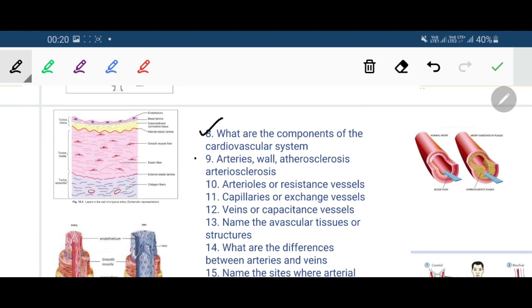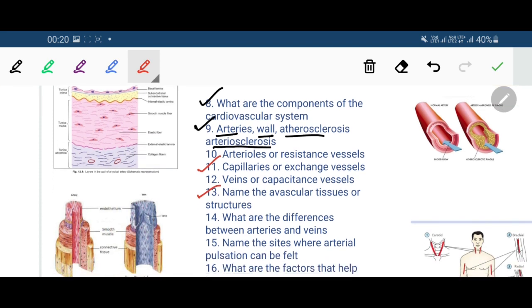So we have seen the arteries, discussed their walls, atherosclerosis, arteriosclerosis. Already we have gone through the capillaries or exchange vessels right in the beginning of our discussion. Okay, and we have also named the different tissues where the capillaries are absent, which are the so-called avascular tissues of the body. Okay. Now we have to discuss the arterioles or resistance vessels. What are the arterioles or the resistance vessels? Let's discuss.